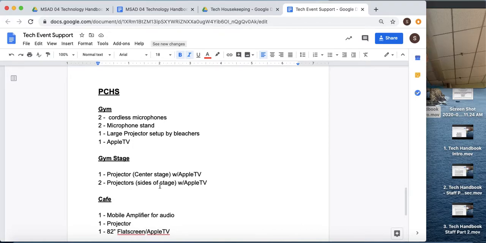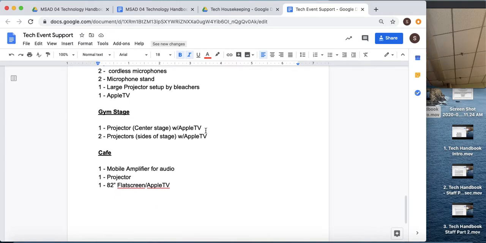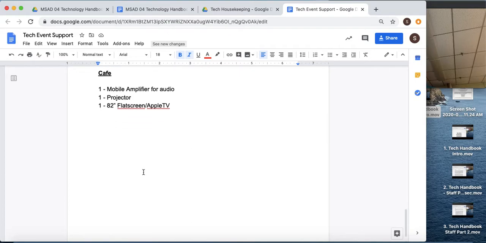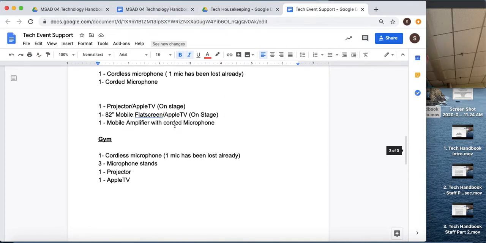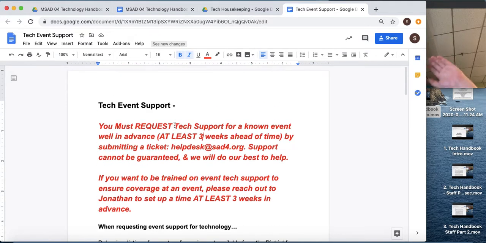For PCHS, the gym has 2 cordless microphones, 2 microphone stands, 1 large projector set up by the bleachers, and 1 Apple TV. On the gym stage is a projector center stage with Apple TV, and then 2 projectors sides of stage with Apple TV. In the CAF, there's a mobile amplifier for audio, a projector, and an 82-inch flat screen and Apple TV. Those are what we have. So kind of knowing what we're working with, you should dream up your ideal event based on those items. If you dream up items that we don't have, we definitely can't guarantee we can help.